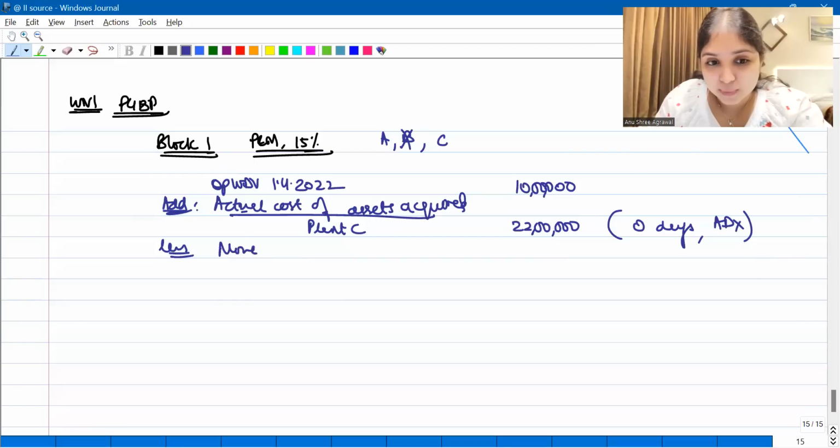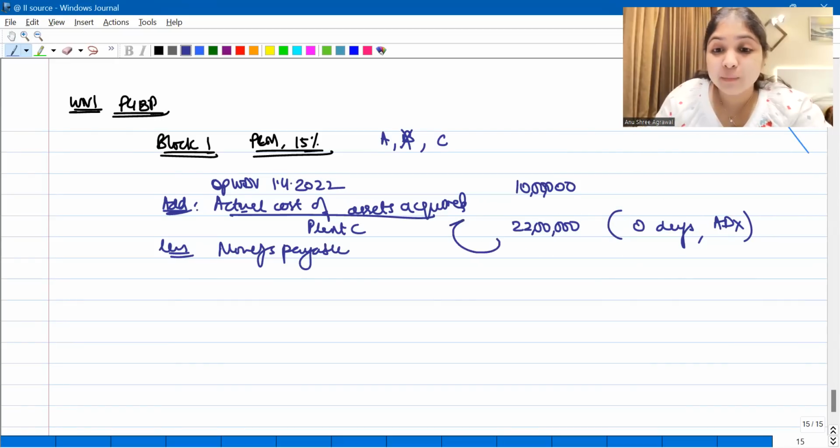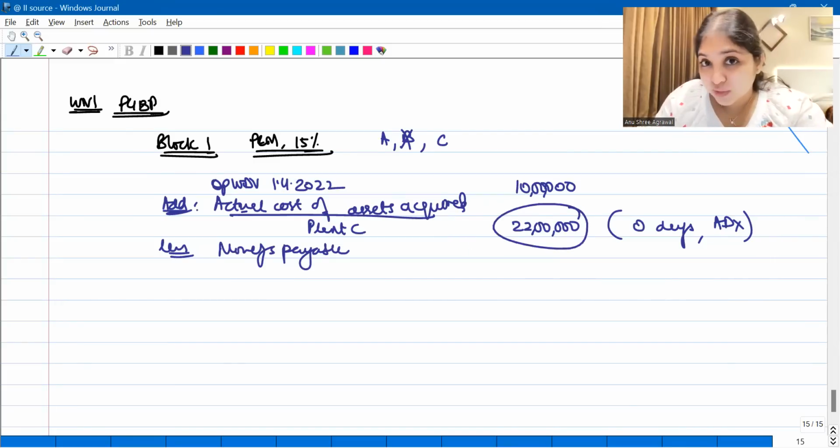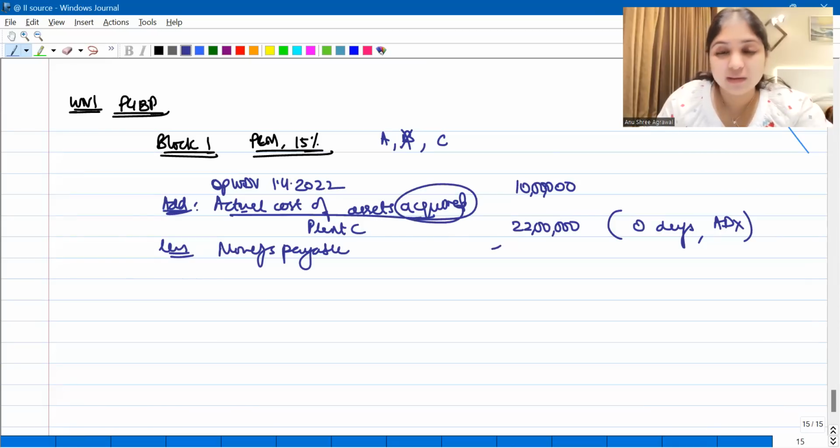You subtract monies payable for assets sold. Guys, you know, right? By plant C, even though it is not put to use, why did I still put it into the block? You grasped that point. Even in the last question, I have discussed it with you. Yes, it is not put to use at all, but it is acquired during the year. Therefore, it will enter the block. You will not get depreciation on this number, but it will still enter the block.